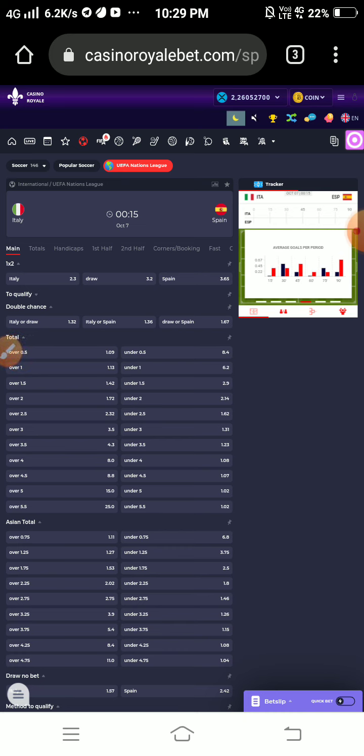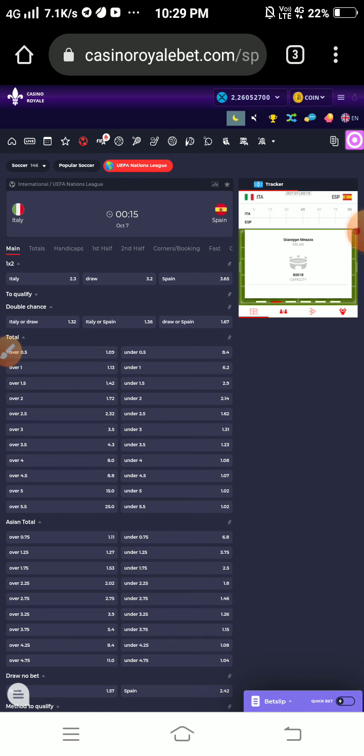This is the spreadsheet, and all the events they are showing us, and their odds are also available. By odds we can judge the likely happenings, the chances of particular outcomes, by calculating the odds. But according to me, when I analyzed the match, I found that Italy is in good form. Italy is a little better than Spain.